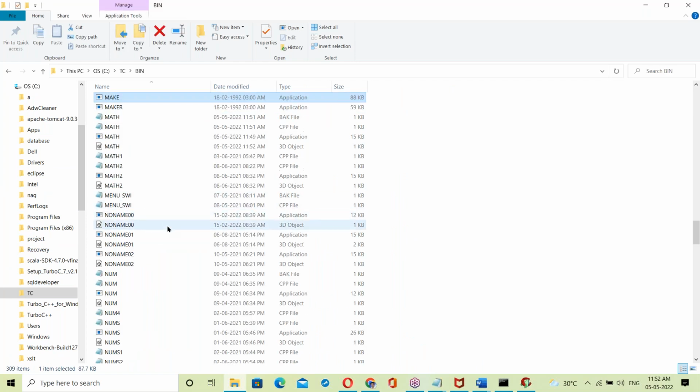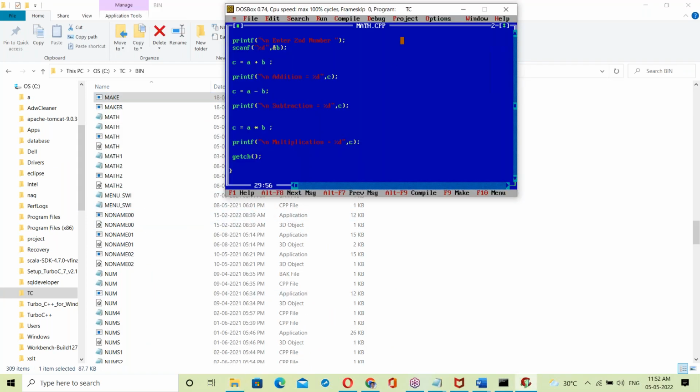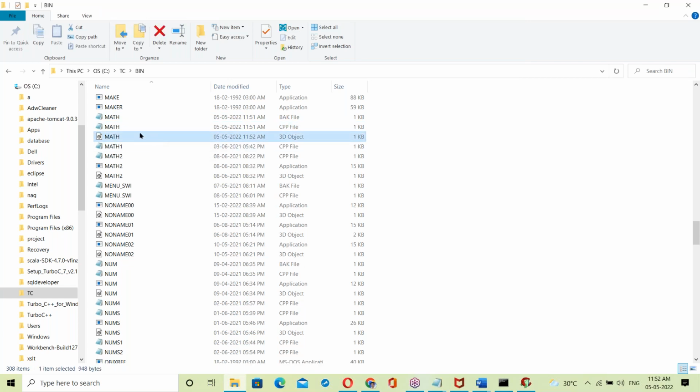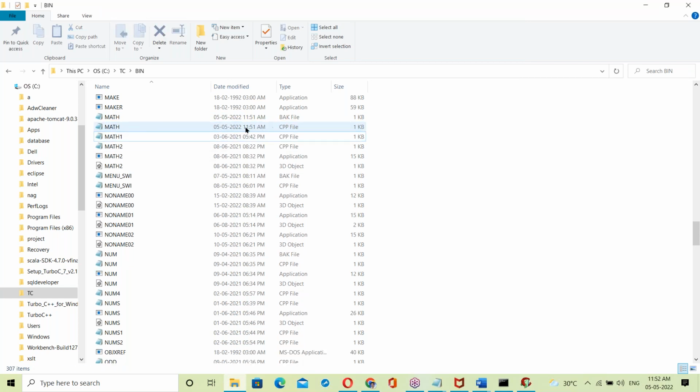Yes, here. The name of the program here is math.cpp. CPP and C language are both the same, both are compiler based. Math.cpp. See, here is math.cpp. Okay. So there's a math.cpp here. See 11:51 a.m. Just now saved, 5th May 11:51 a.m.